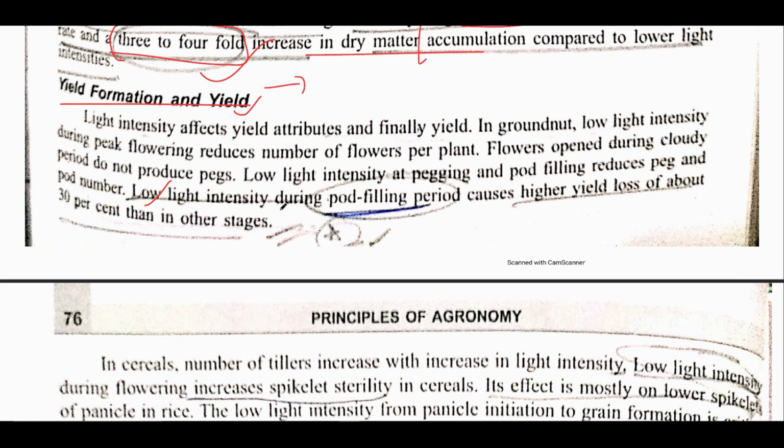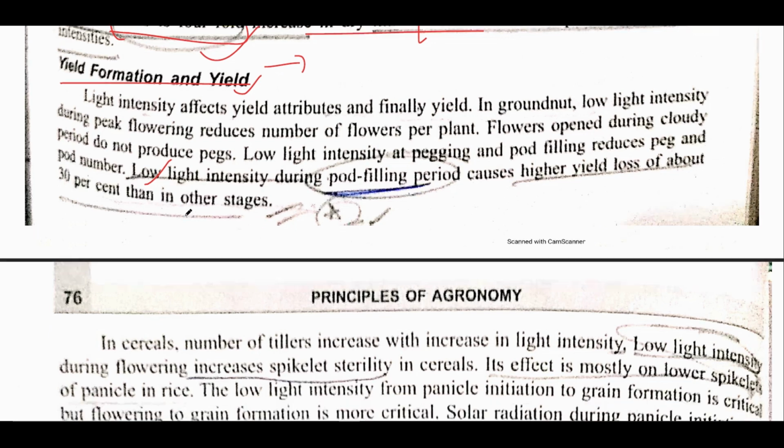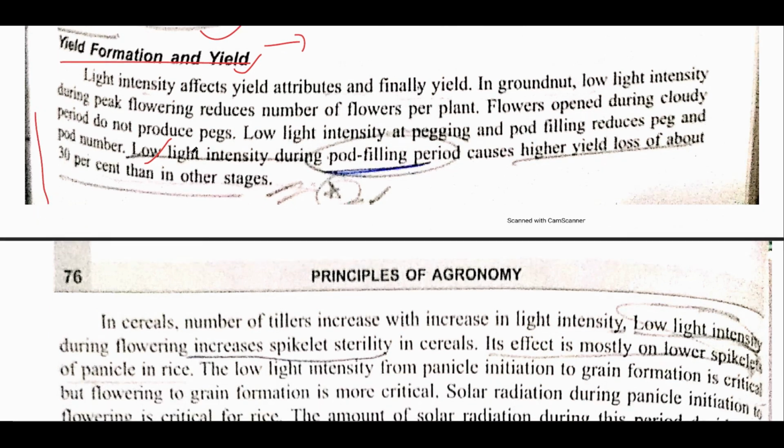For example in rice, the panicle initiation stage would be most affected because of lower or higher light intensity. Same is the case of wheat, CRI would be most affected. Same is the case with groundnut, the pegging stage and the pod bearing stage would be most affected. Likewise there are various crops, and the same is being mentioned over here.